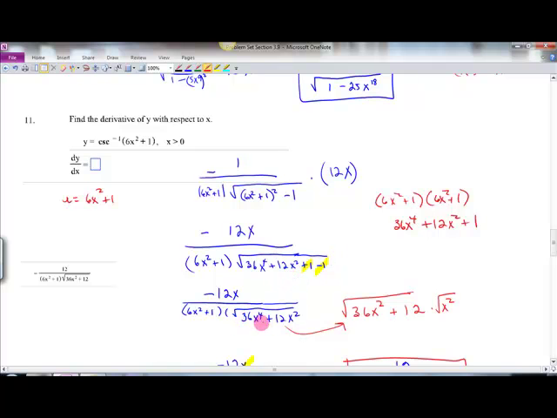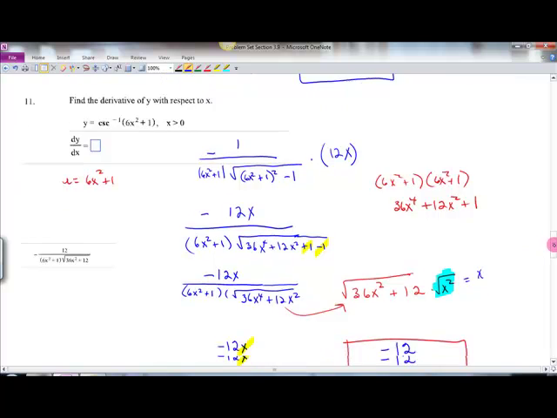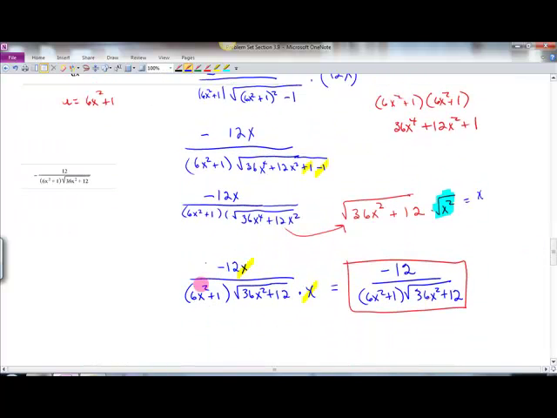You now have this. What we need to recognize is that we could pull out an x squared. So if we do that, we separate the radicals into two different radicals because we want to simplify it. So we have the square root of 36x squared plus 12 times the square root of x squared. Square root of x squared, this guy right here, that's equal to x. So we have negative 12x over this times x. Those x's cancel out, and we're left with our final answer. So that's just some algebra that would be required on that one.